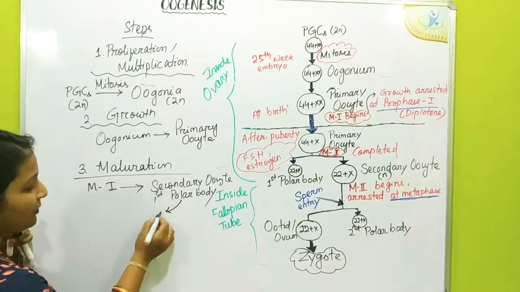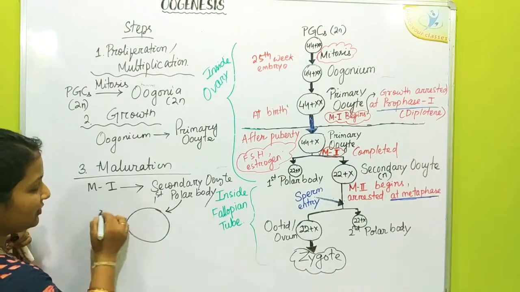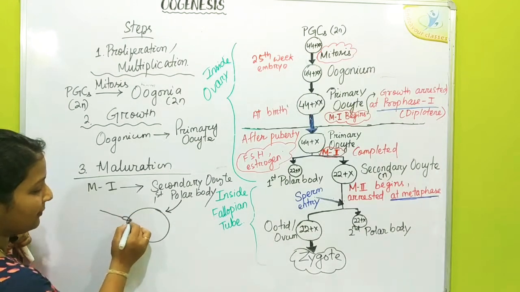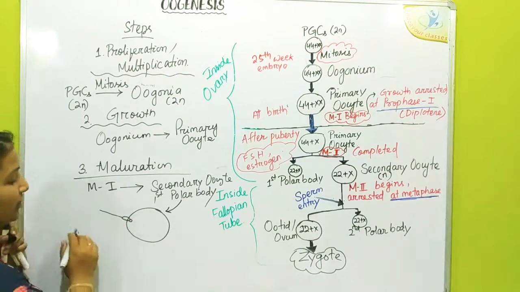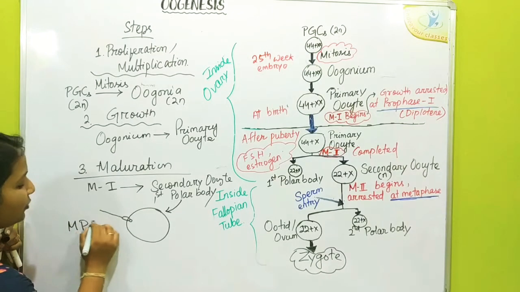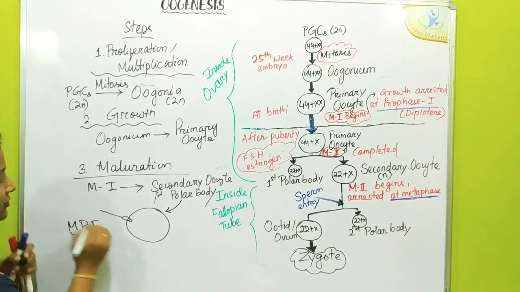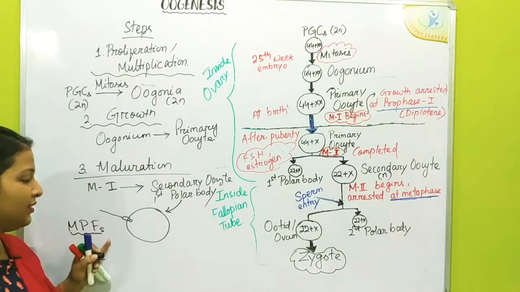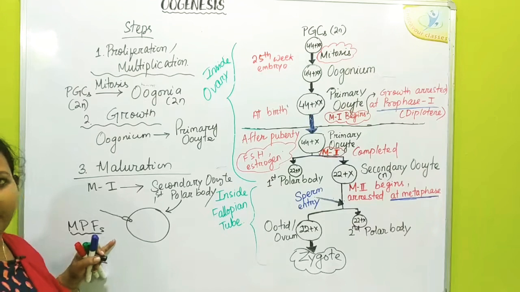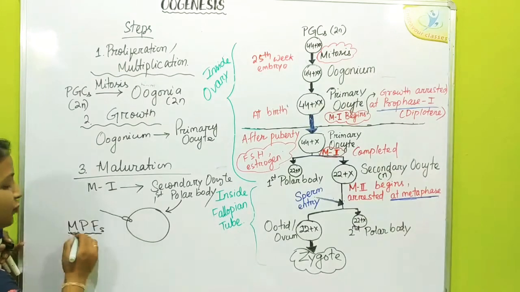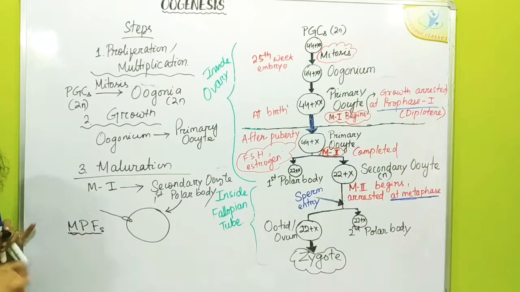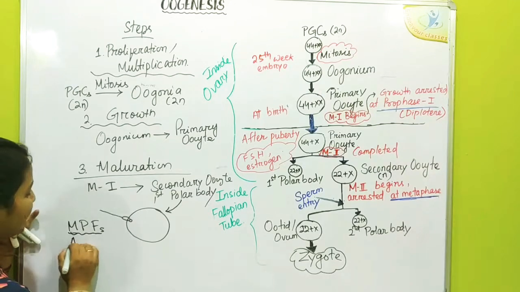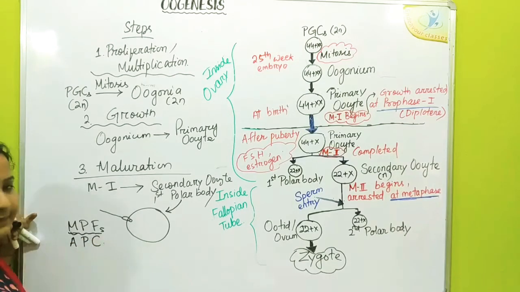So when sperm enters, what happens? It breaks the metaphase promoting factors. So no more do the metaphase promoting factors remain functional, and it also simultaneously influences the anaphase promoting complex.